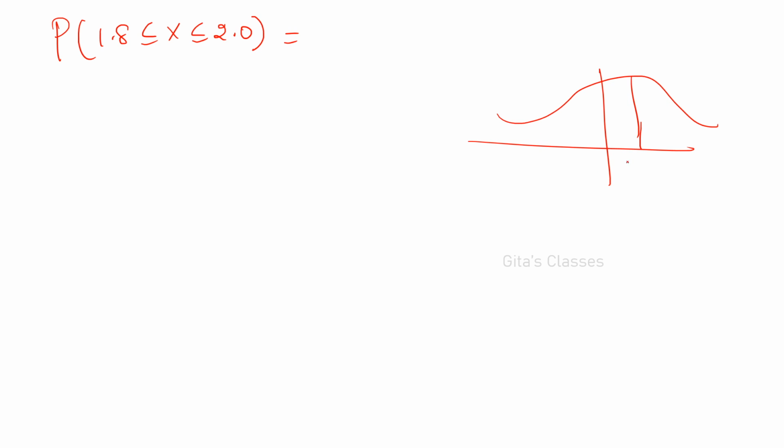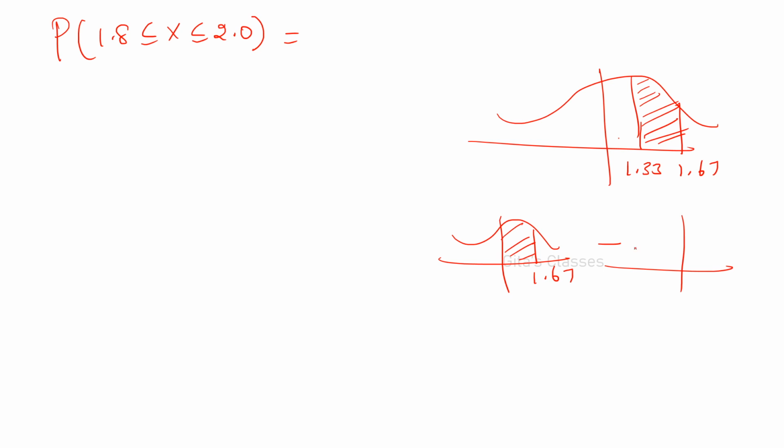Here 1.33 to 1.67. So this is the required area. From the table, if you want to make use of the table, I will write it as 1.67, find out that area, and subtract the area for 1.33. I will subtract, okay, from Z equal to 0 to 1.67, because from the table I can use it like this only.